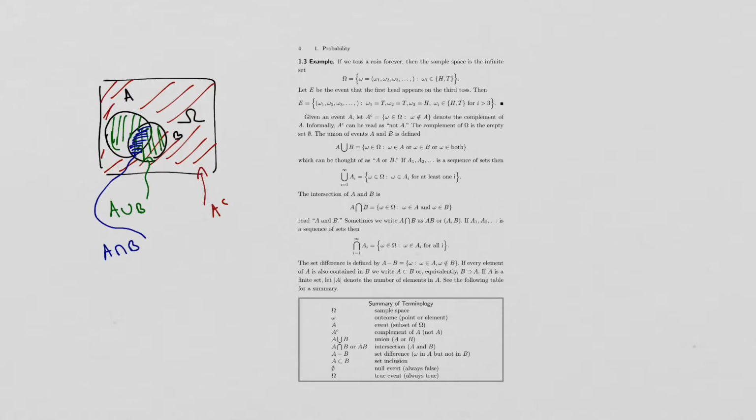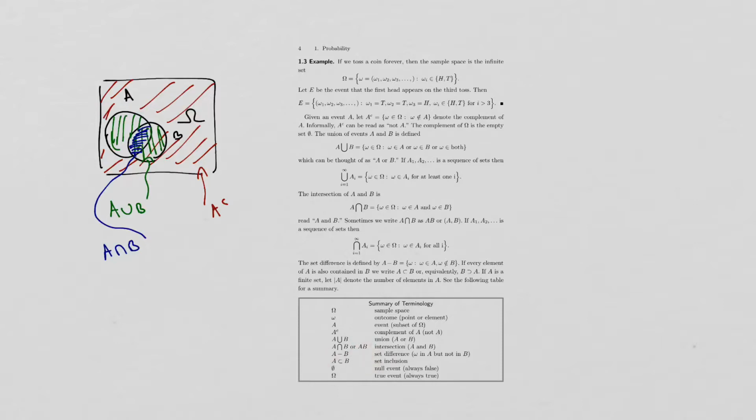Now for the terminology, you can take a look here. Omega is a sample space, small omega is an outcome or point in that sample space. A is an event, A complement is everything besides A, and we showed A union B and A intersection B. We also sometimes use this notation.